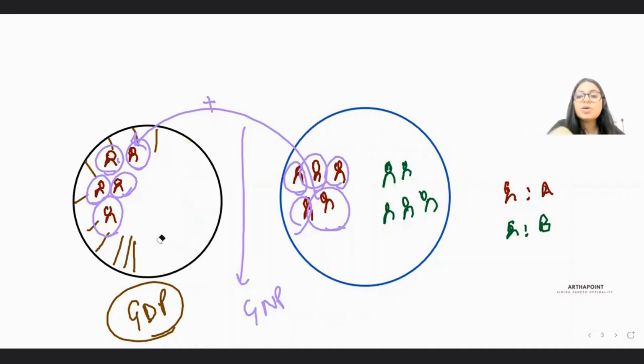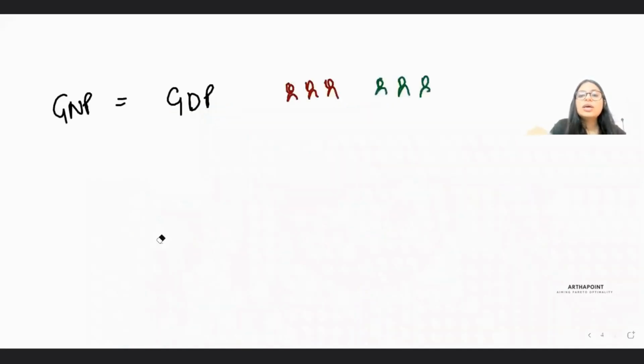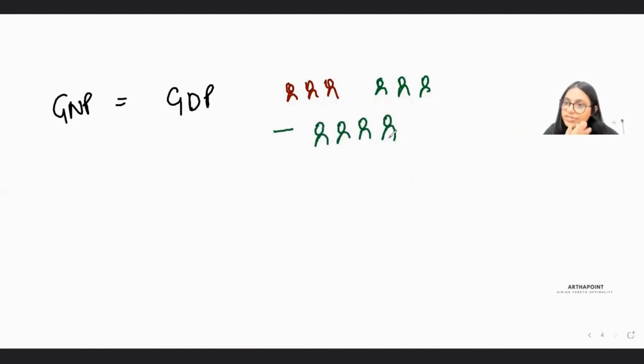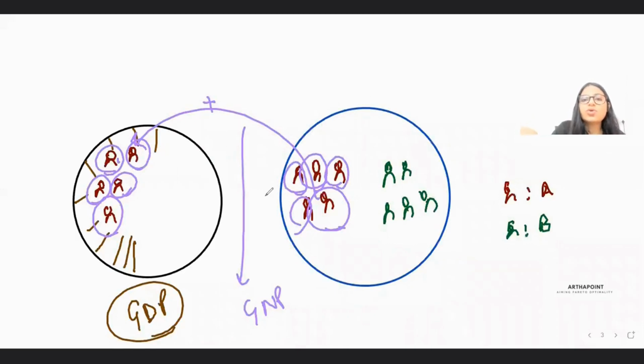So for GNP, I want to remove the output of the people which is not being produced by the residents of my country, even though it is being produced within the domestic frontier. And I also want to add the output of these people. So I want to bring in these people here and add their output. So, these 5 people should be added. Only then I will get GNP of my country.